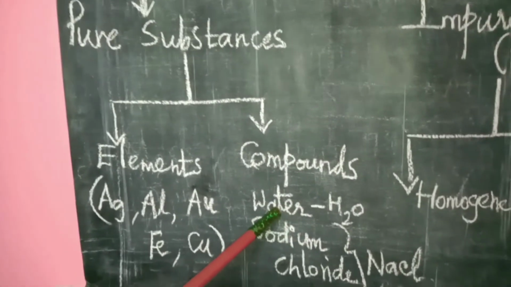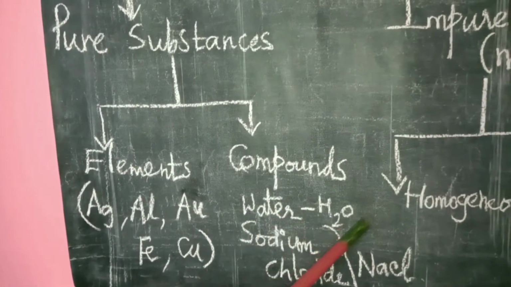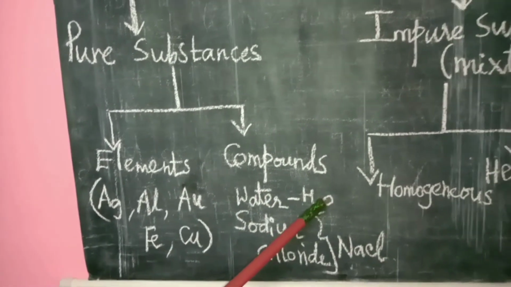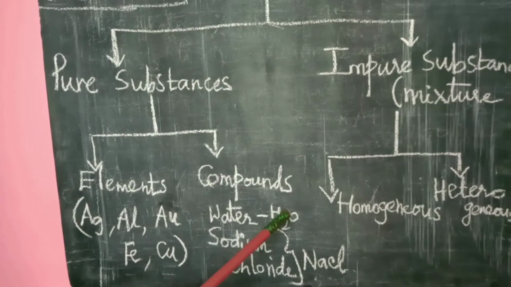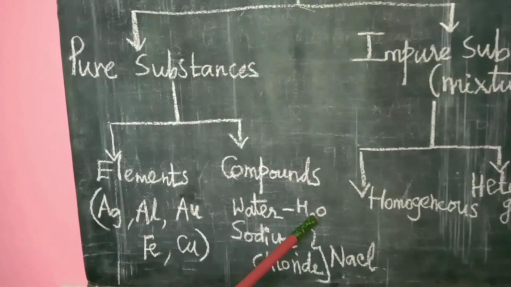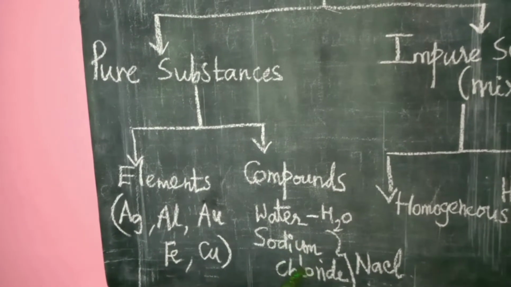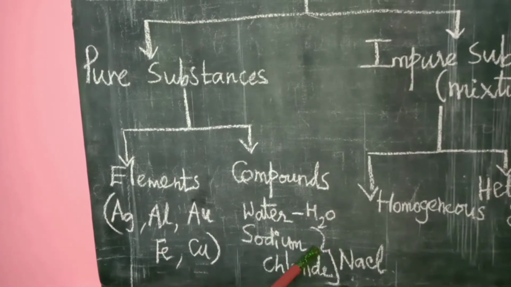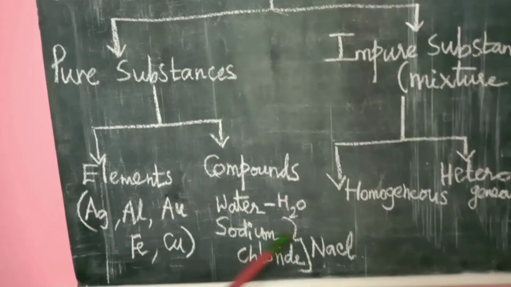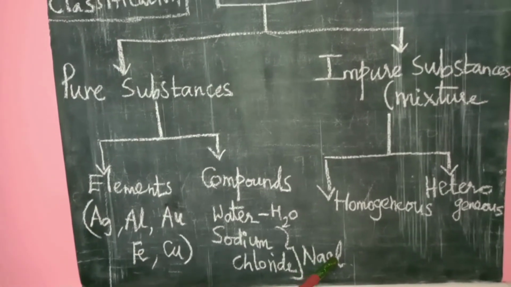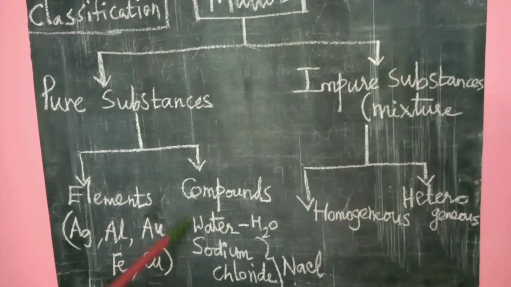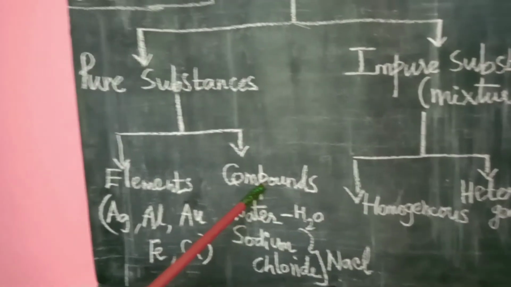For example, water has two elements, hydrogen and oxygen. Hydrogen combines with oxygen to form water. In the same way, sodium and chlorine combine together to form a compound, sodium chloride. So these are the examples of compounds.